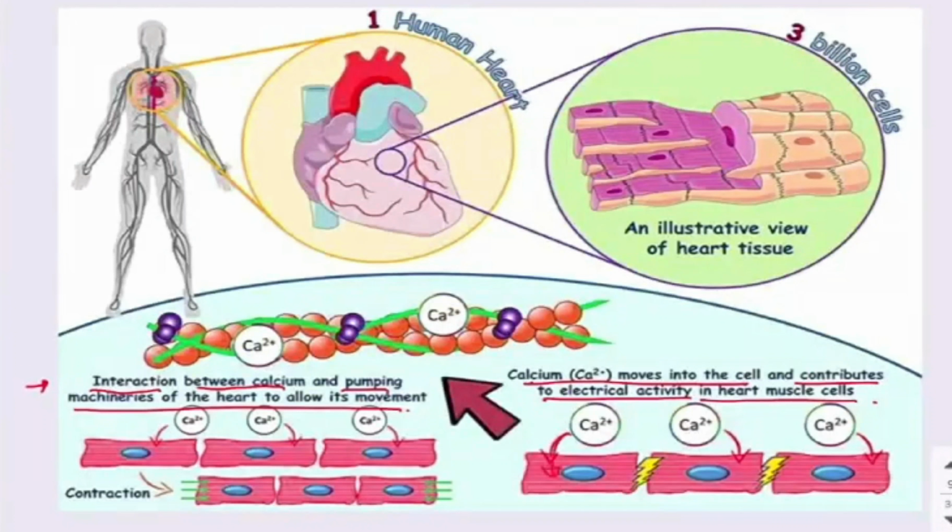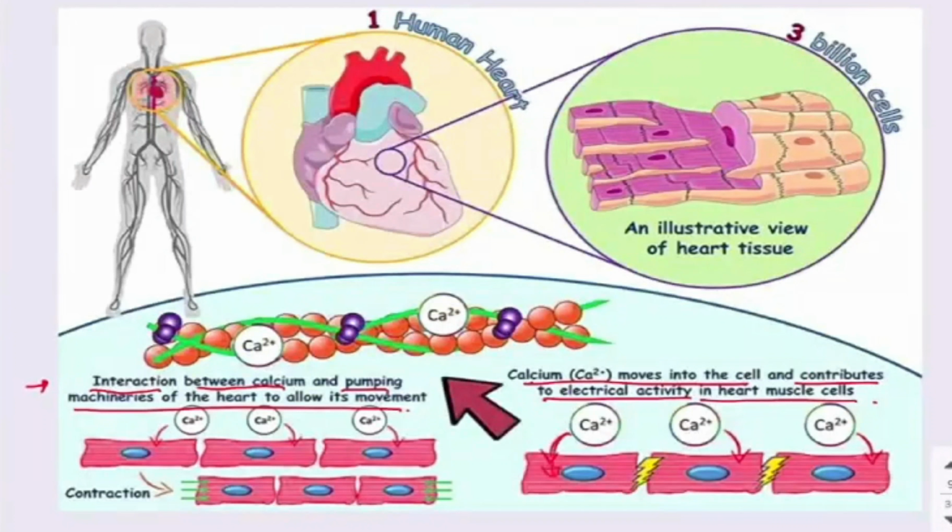Now we will see the other type of minerals, known as micro minerals. Micro means smaller amount. This type of mineral is required in a lesser quantity in comparison with the macro minerals. They are also known as trace minerals because we require them very rarely or in a small amount. They are required in the diet in amounts lesser than 100 milligrams per day. We have seen macro minerals are required in greater than 100 milligrams per day, whereas micro minerals are required in less than 100 mg per day, and they are known as trace elements, whereas the macro minerals are known as major minerals or major elements.